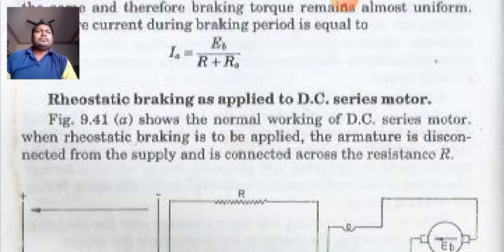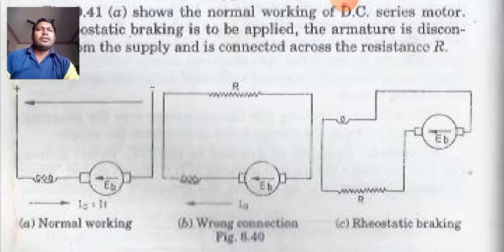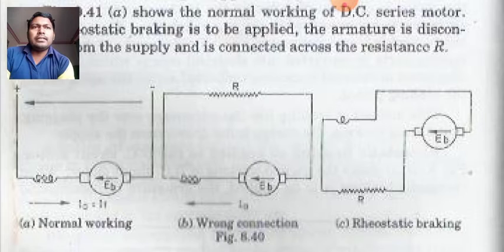In this form, the diagram shows the normal working of a DC series motor with rheostatic braking. As to be applied, the armature is disconnected from the supply and is connected across the resistance R. So let us observe this diagram. During normal working of this series motor, the field is connected in series, as you can see on your screen. In the second diagram, there is a resistance connected, so this is the wrong connection, and in the third diagram there is the correct way of joining the rheostatic braking.